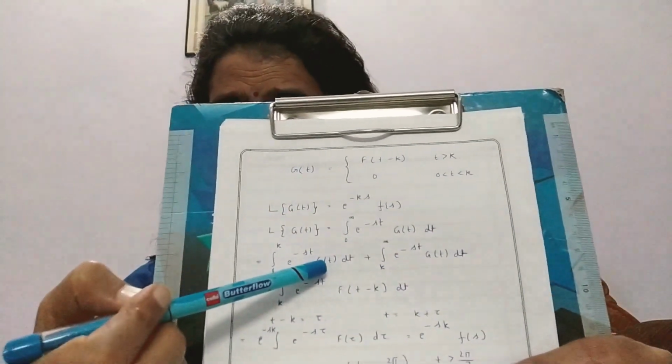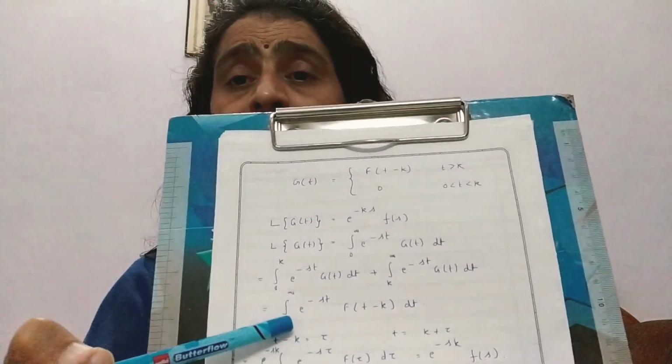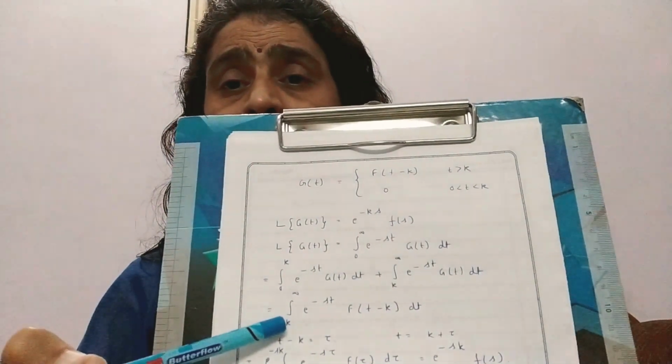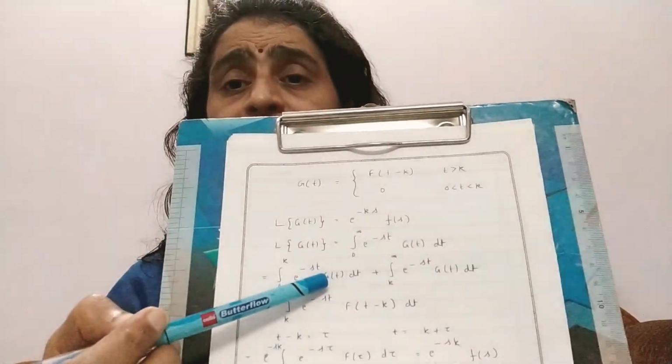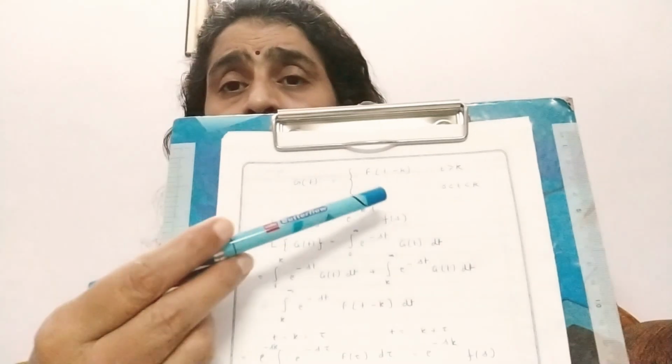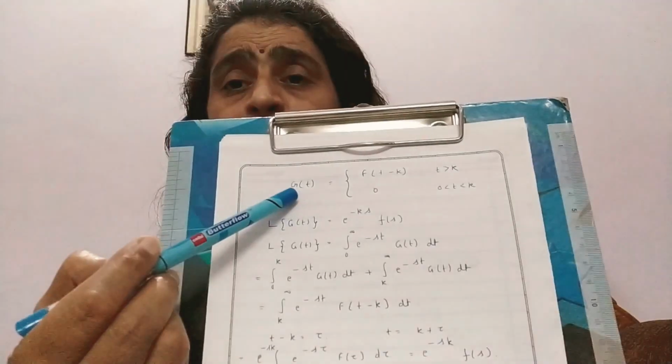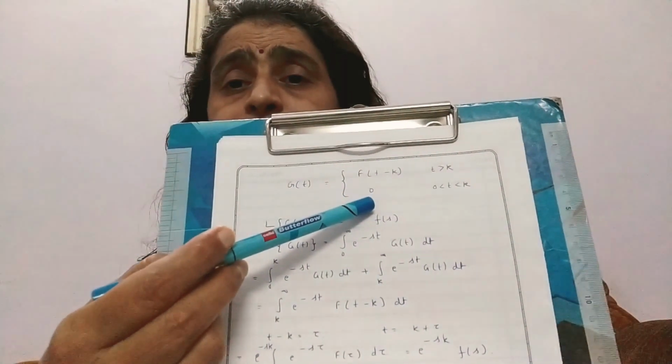Now the first value is equal to 0, because in this limit the value of G(t) is equal to 0.